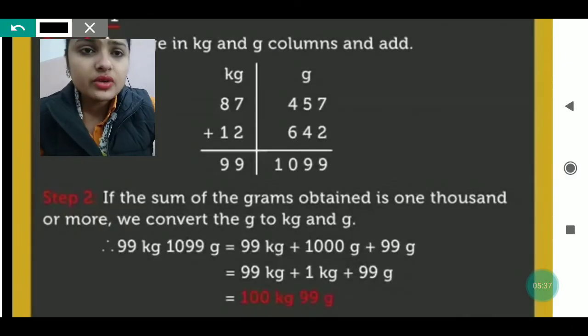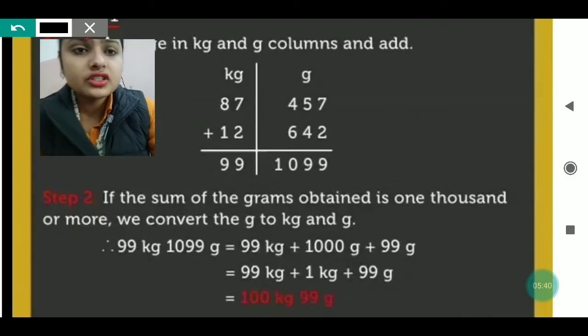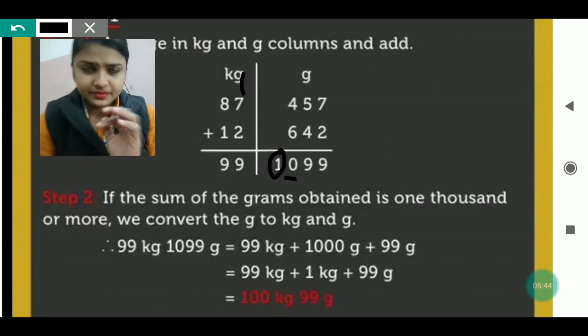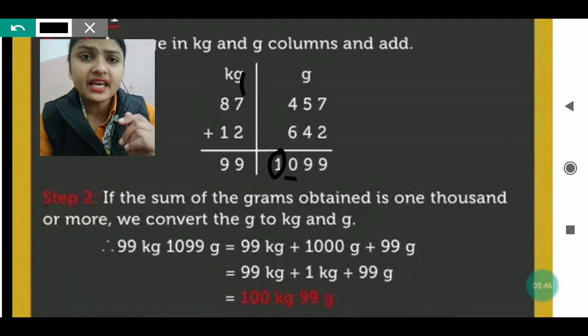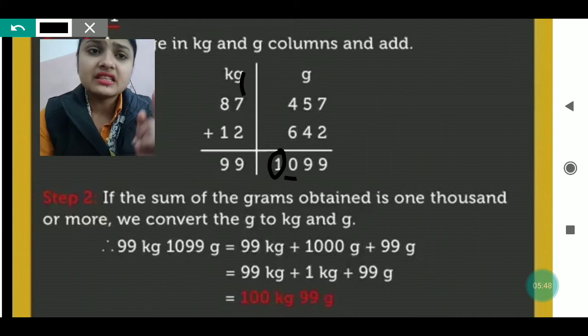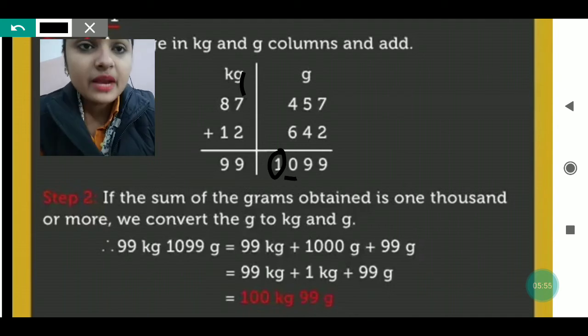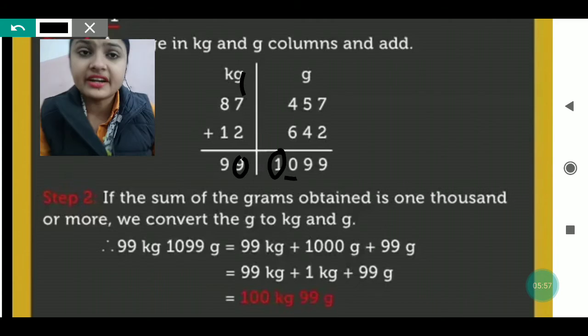Yes, so as you can see, it is written 10 now. So 0 will be written here, and this 1 which is written here will be taken as carry in this. Then again, when you do 7 plus 2, what will you get? You will get 9. 9 plus 1, you will get 10. You will write 10 here.